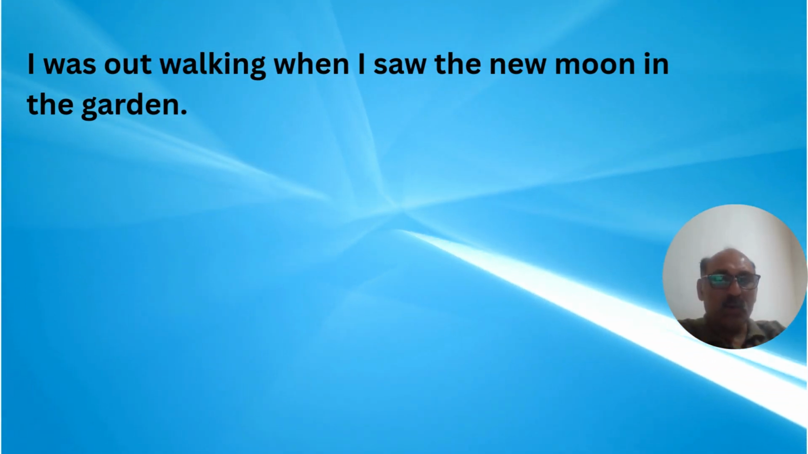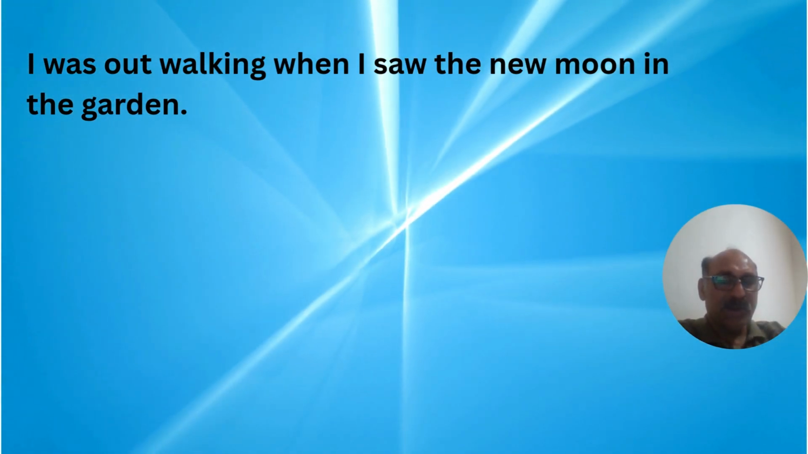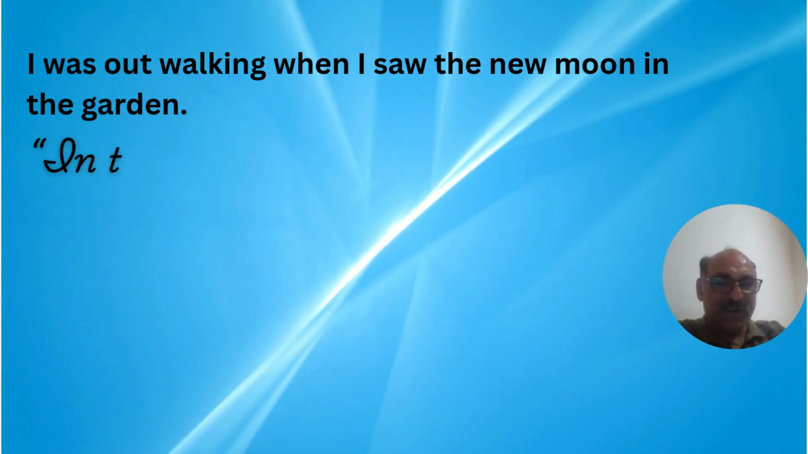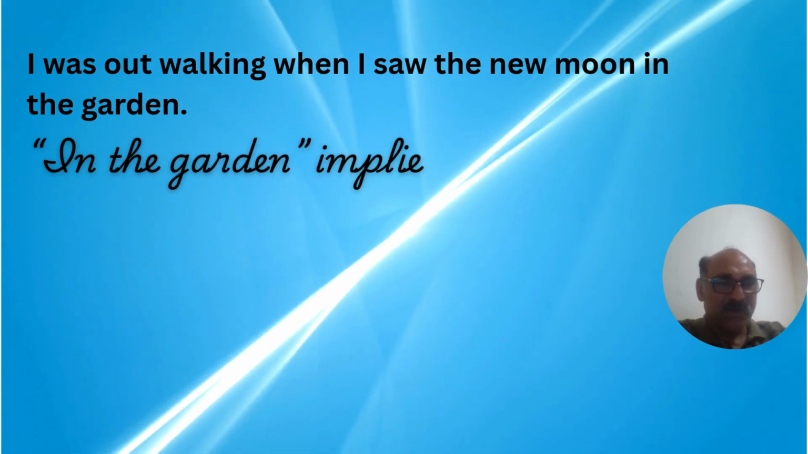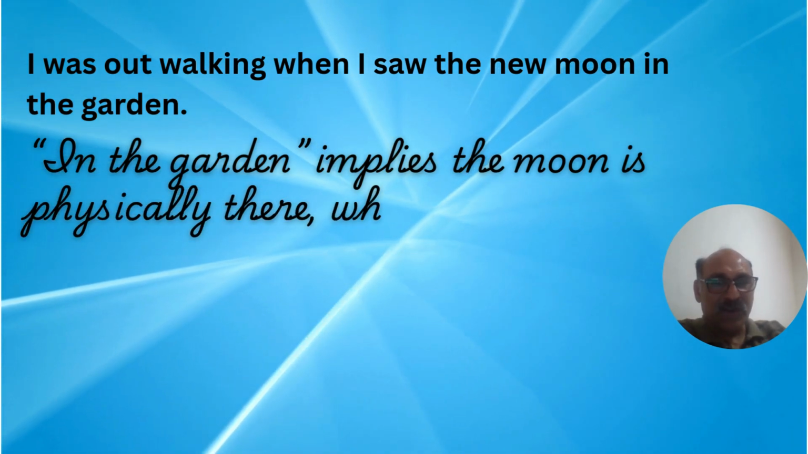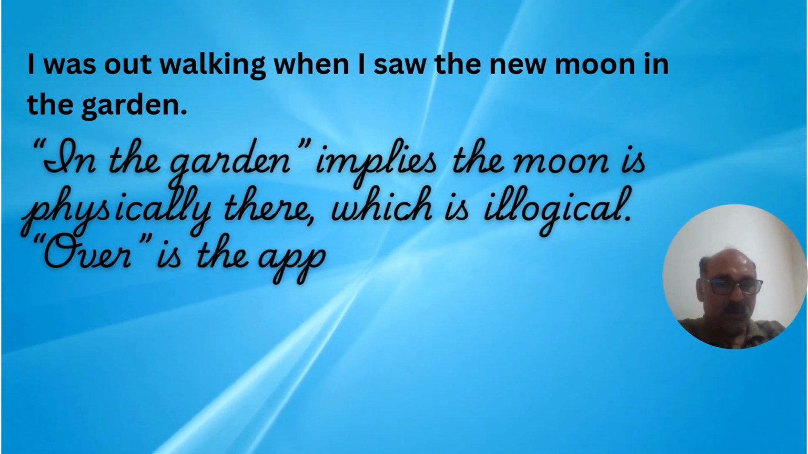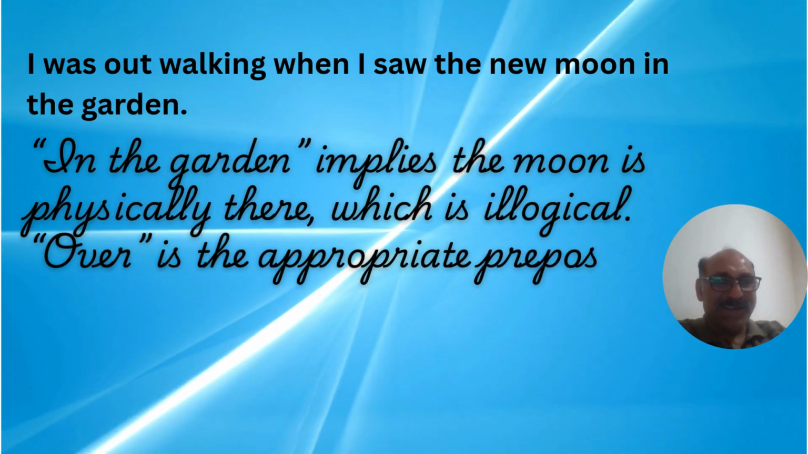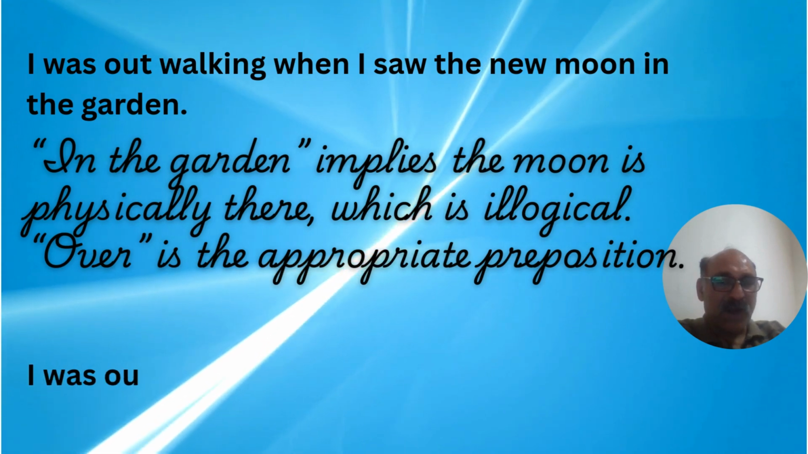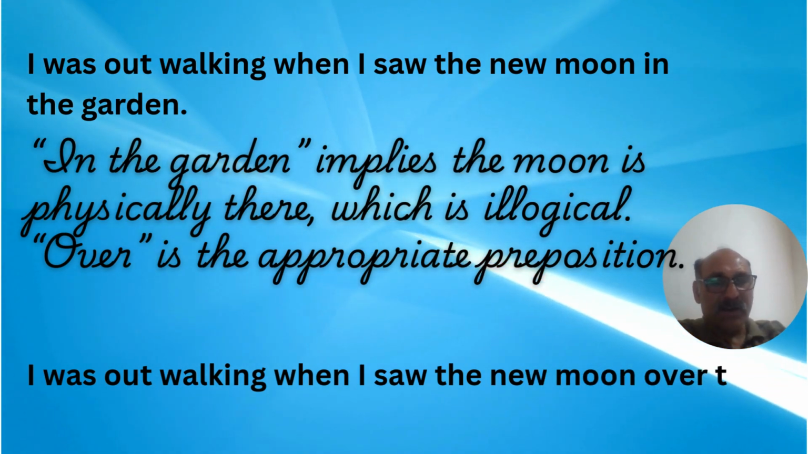I was out walking when I saw the moon in the garden. I saw a moon in the garden. It means the moon was physically there in the garden. I could see and touch it. No, it is completely illogical. The correct and appropriate preposition here would be over, not in. So the correct sentence would be: I was out walking when I saw the new moon over the garden, not in the garden.